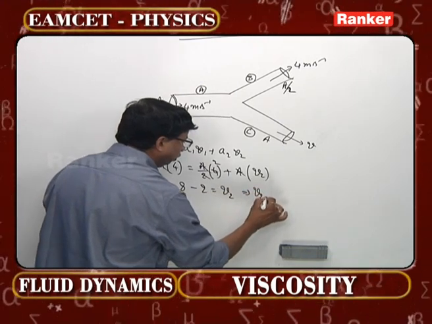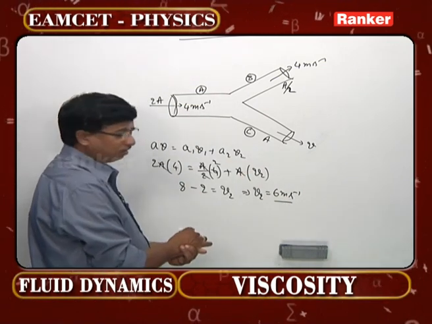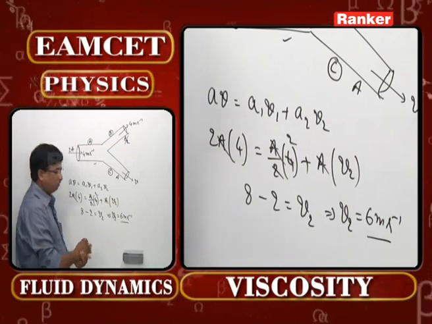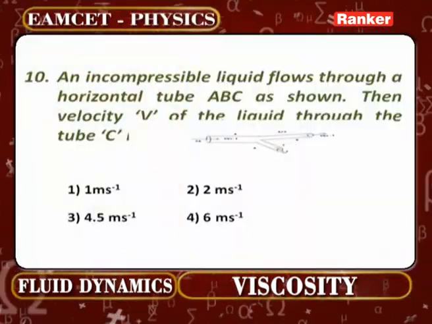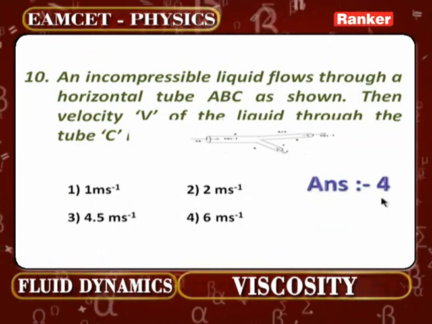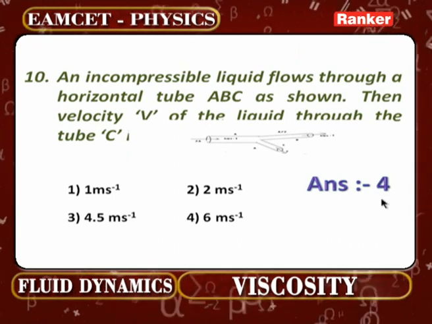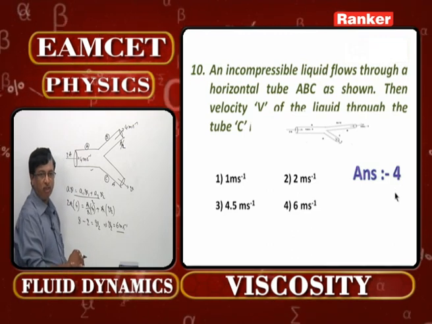So what should be the value of V2 now? Simply 6 meter per second. This is actually the concept one has to remember. Which option is tallying? The fourth option is going to be tallied there as 6 meter per second. So this is one more direct application of this concept called equation of continuity.